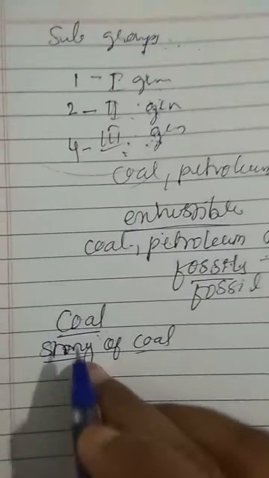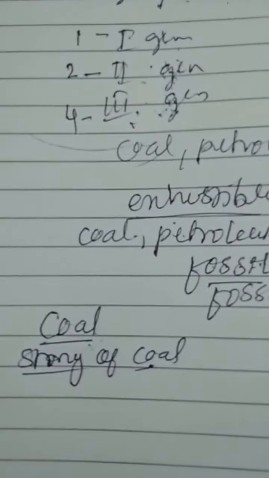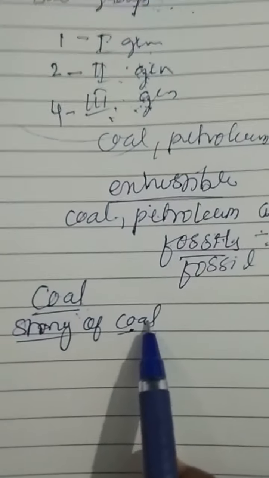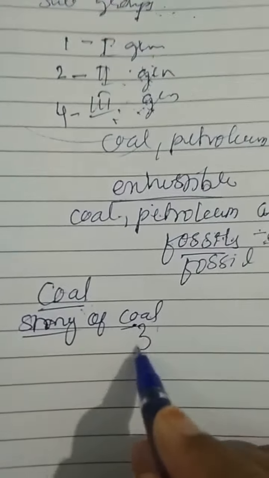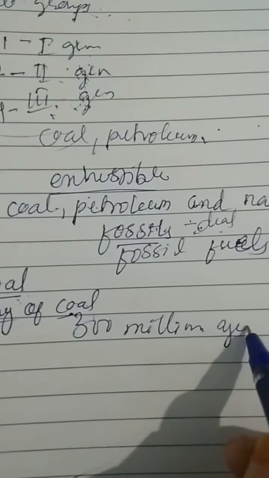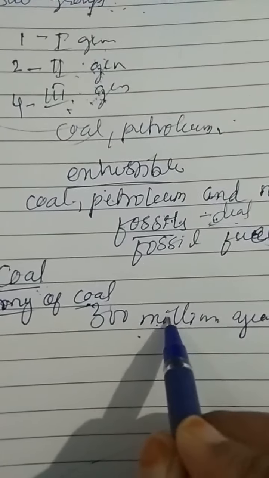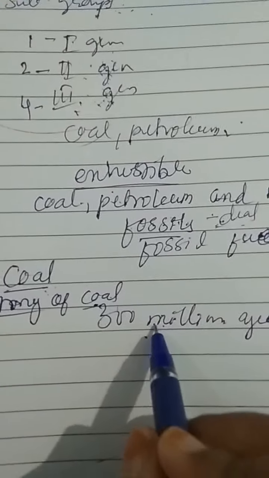Next, we'll study the story of this coal. Where do we get coal from and how is it formed? About 300 million years ago, the earth had dense forests in low-lying wetland areas.